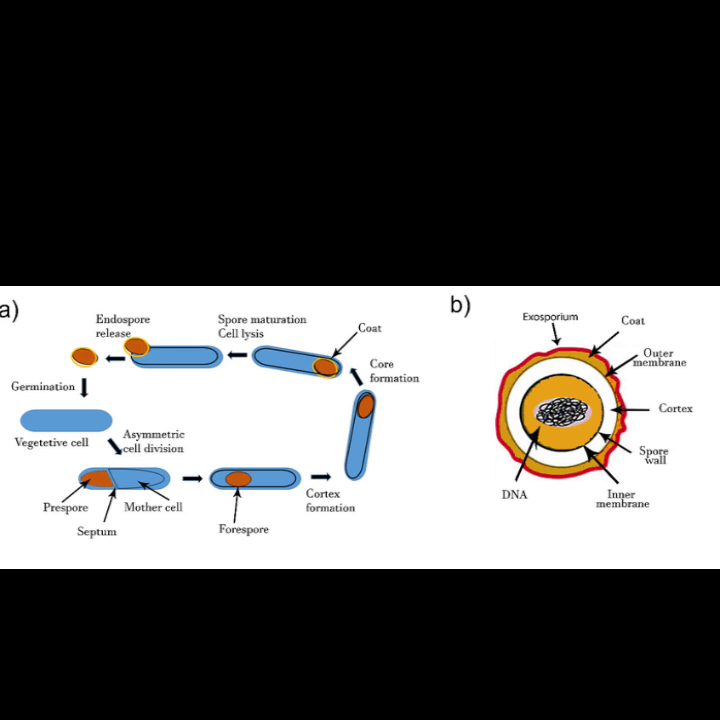Sporulation begins following asymmetric cell division. The spore becomes surrounded by a double layer of membrane, cortex, and protein spore coat before being released as a mature endospore upon disintegration of the mother cell.